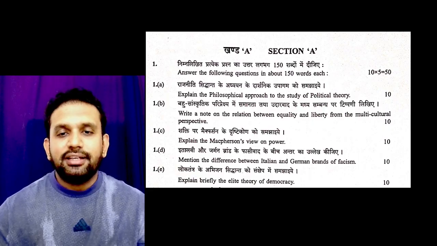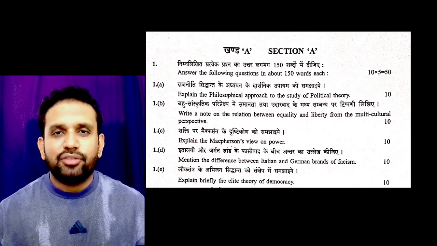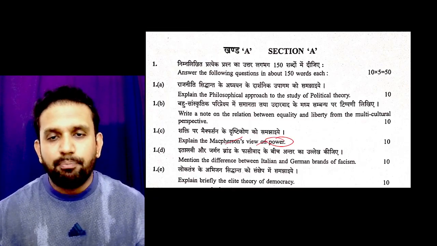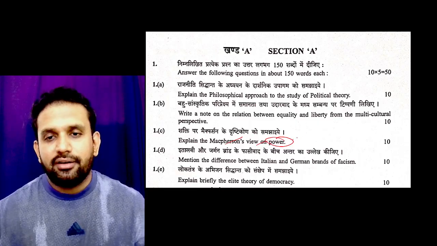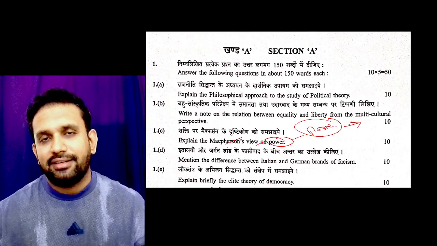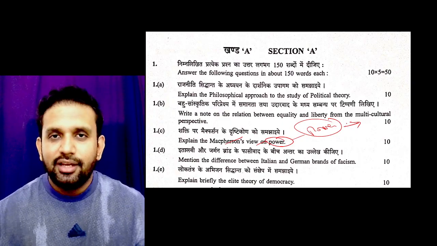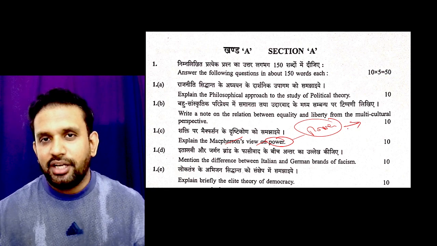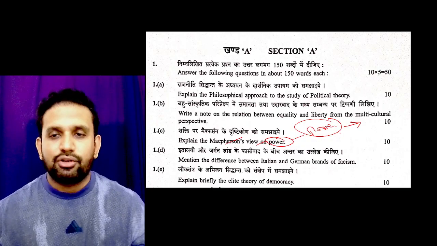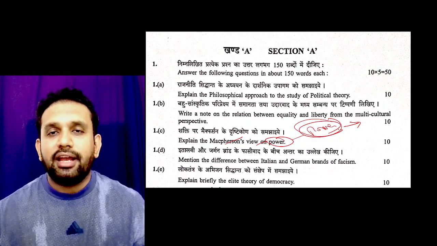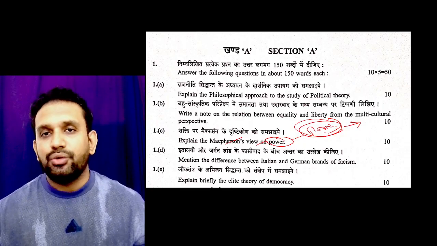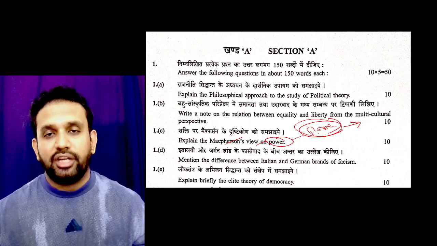Then the third one here is exactly the same. You have to explain the Macpherson view on power. Power is nothing but you come to power with the help of what? As an elected representative, or you come to power as a king, in the form of hierarchy or monarchy, whatsoever. So you have to define what power actually yields and how power can be maneuvered in order to make a society progress.